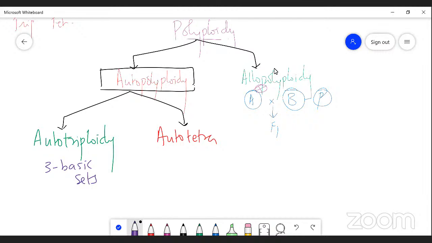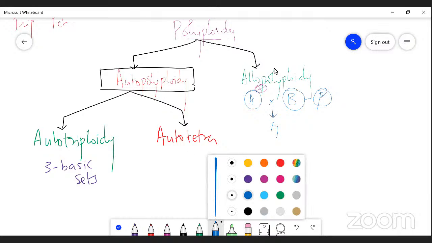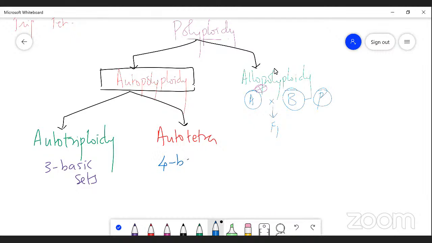Whereas autotetraploidy means an organism has 4 basic sets of chromosomes obtained within the species.